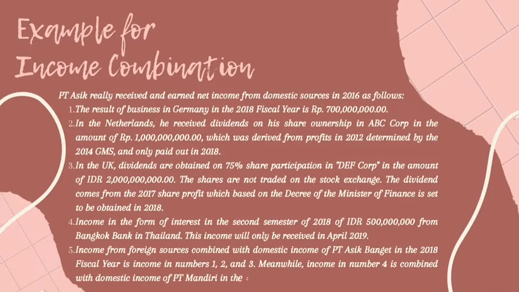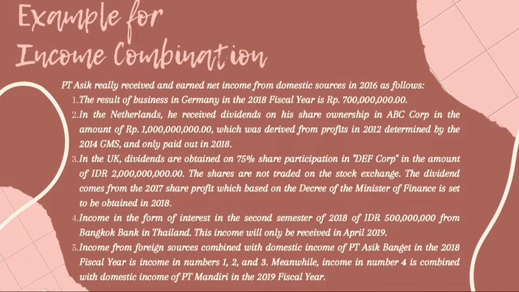Example for income combination. PT Asik Banget received net income from domestic sources in 2018, as follows. The results of business in Germany in the 2018 fiscal year is 700 million.